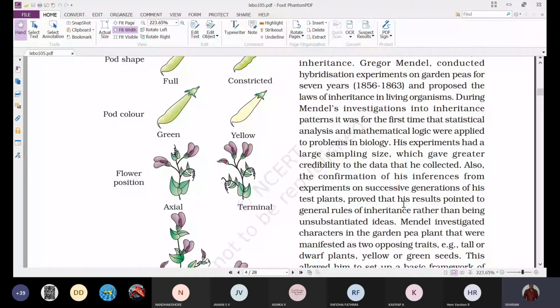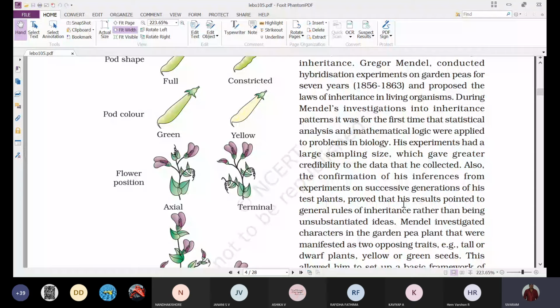And he was the first person to use this because Johann Gregor Mendel was basically a mathematician. But because of his interest in nature, he showed interest in studying these hybridization experiments and explained genetics. Here we can see his experiments had a large sampling size.